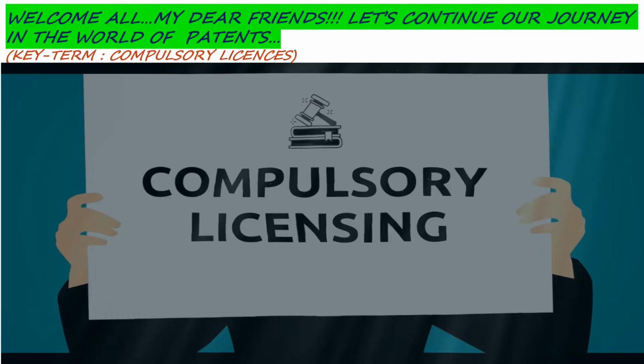Okay, friends, till now we have discussed up to form number 16 and its relevant sections and rules. So now it's the turn for form number 17. And the key term for form number 17 and its relevant sections and rules is compulsory licenses.